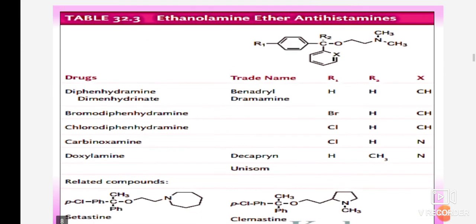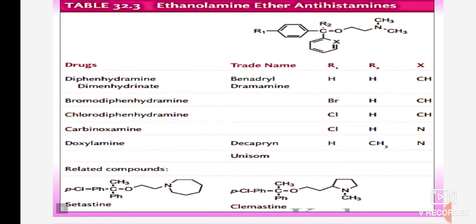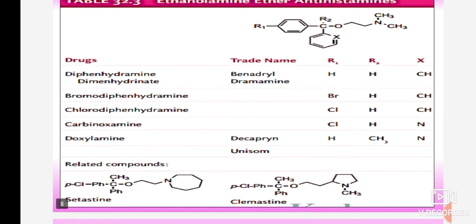These are the drugs under the ethanolamine ether antihistamine class, that is diphenhydramine, then bromodiphenhydramine. Whenever there is a change in any specific group, a new drug is developed. Bromodiphenhydramine is developed due to the substitution of R1 with bromine. Then chlorodiphenhydramine has a substitution with a chlorine group. So you have to learn each and every drug by heart.